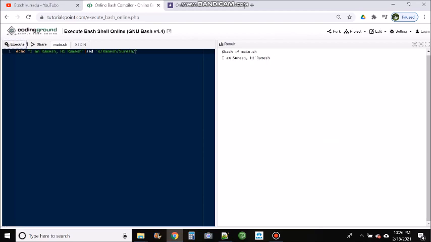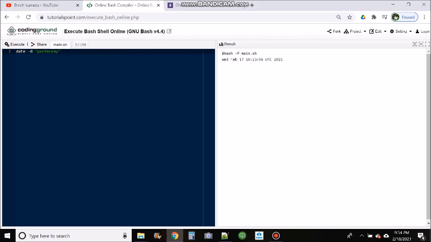See, the first Ramesh got replaced with Suresh, and we have one more Ramesh. If you want to replace all the matching words, then you will have to use g. g is for global. If you use g, it will replace all the matching words. After putting g, it replaced all Ramesh words with Suresh. I'll run this command one more time so you can see all Ramesh got replaced with Suresh. So if you remember this command sed, you can easily answer this question.